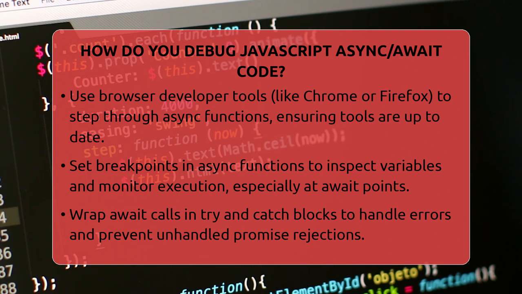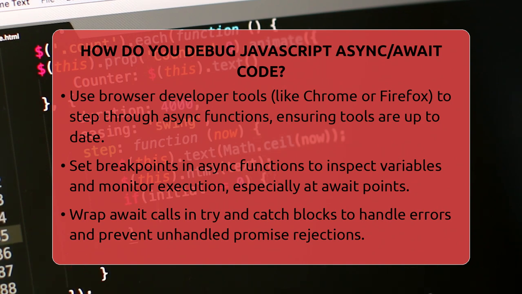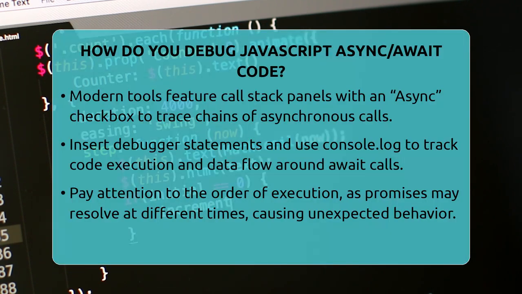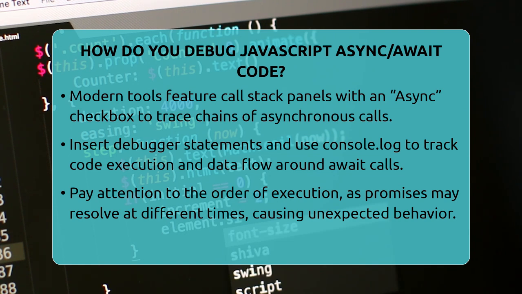It's also smart to wrap your await calls inside try and catch blocks. If an error happens during an asynchronous operation, it will be caught here. This prevents unhandled promise rejections and makes errors easier to spot. When an error occurs, the catch block can log the error or show a message, helping you understand what went wrong.